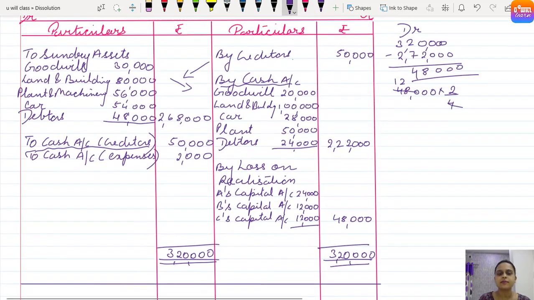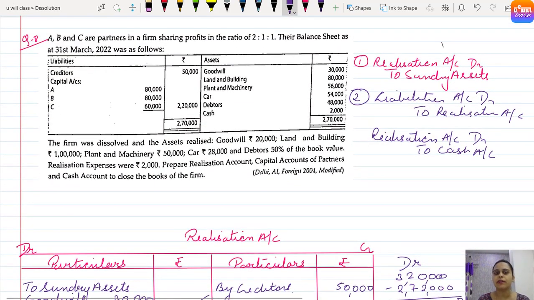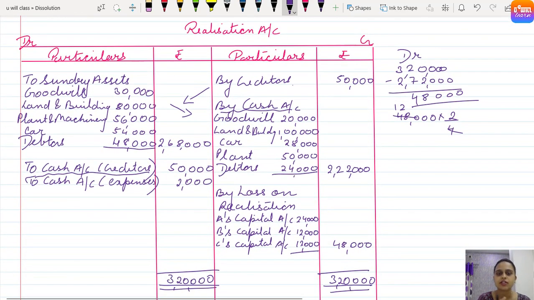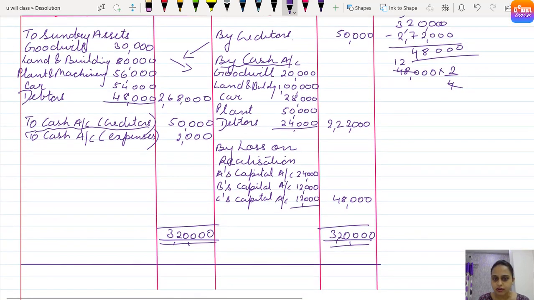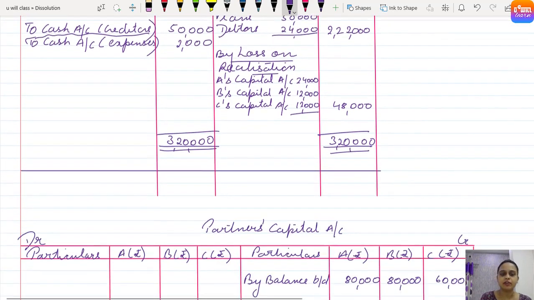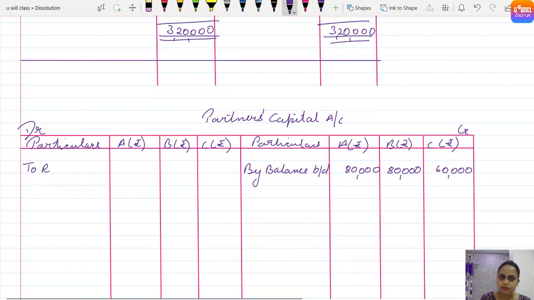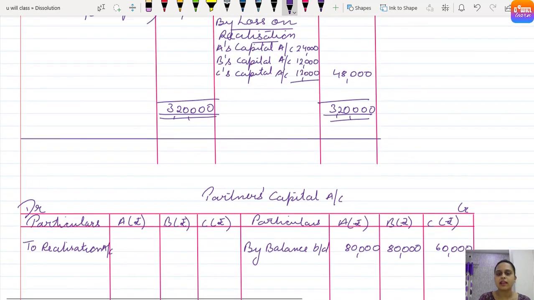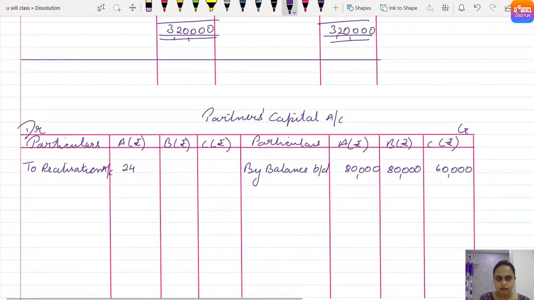Understood? Next, let's check the balance sheet if any accumulated profit, accumulated loss, fictitious asset or general reserve is given. No, nothing is given as per balance sheet. So nothing will be distributed. Come on, let's check now the realization account. Anywhere any partner's name is coming? So if we see, no partner has taken over any asset or has paid any liability, directly loss on realization was there. So opposite side, to realization account, to realization account, right? To realization 24,000, 12,000, 12,000.